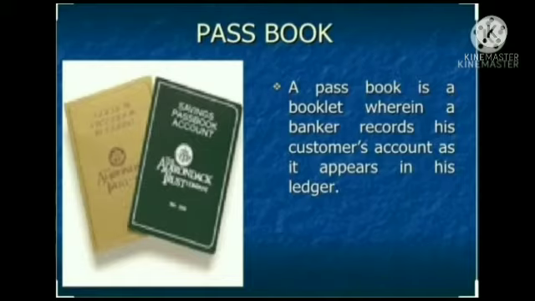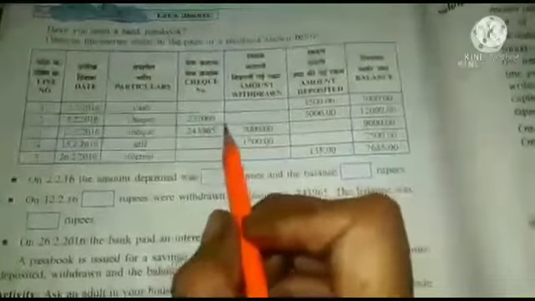The amounts deposited, withdrawn and the balance are recorded in it with their dates. Whatever amount you withdraw or deposit, all the transactions will be recorded in this passbook with the date. Now, the entries made in your passbook.